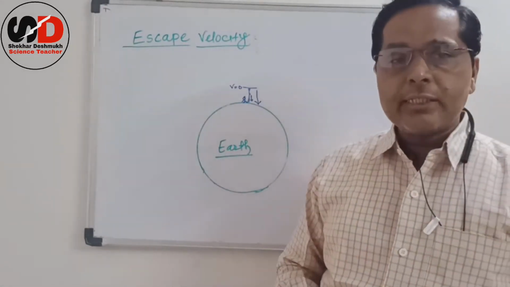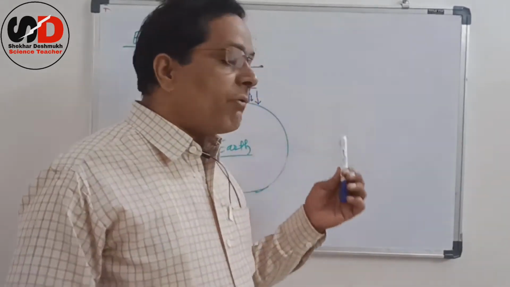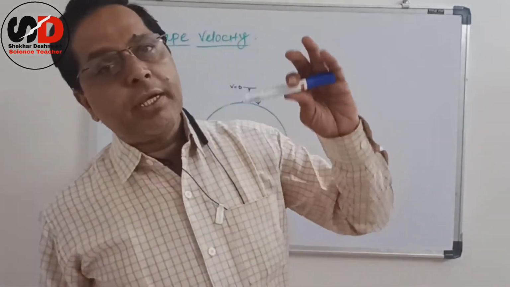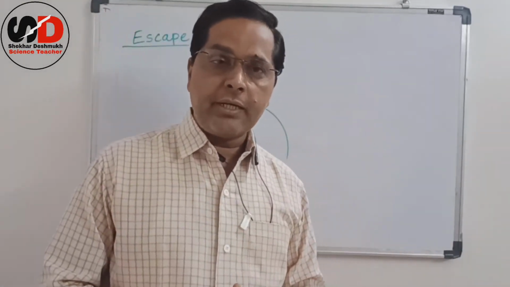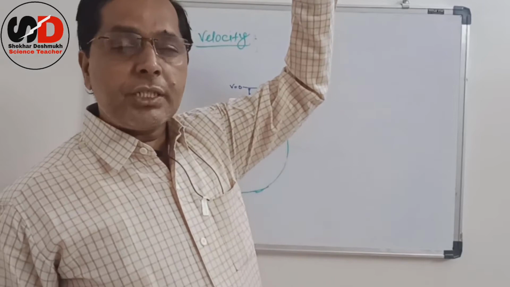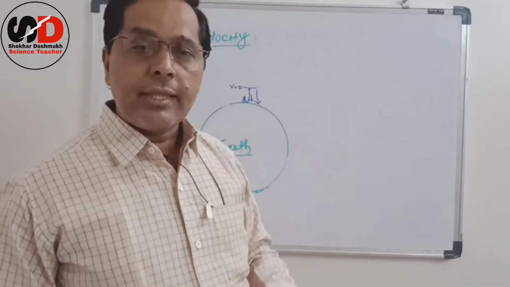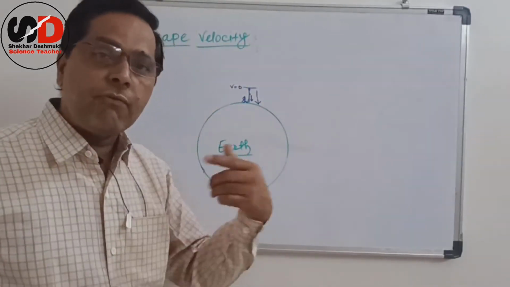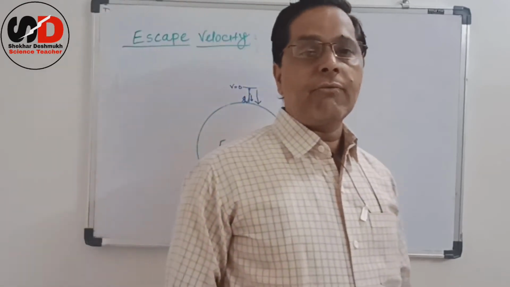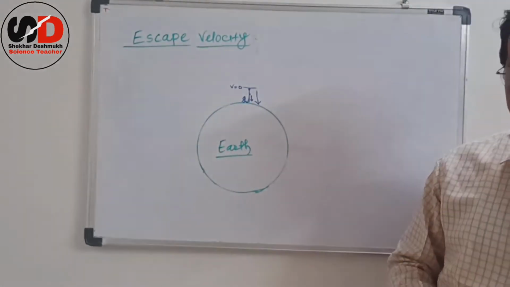Students, in science, or particularly in physics, everything we have to prove. We are saying that if we throw it with greater speed, what do we mean by greater speed? It is nothing but the initial velocity. That means the height which is to be reached, or the distance the ball has to cover, depends on the initial velocity, and that we can prove by using Newton's equations of motion. We know the three equations of motion. What is the third equation of motion?